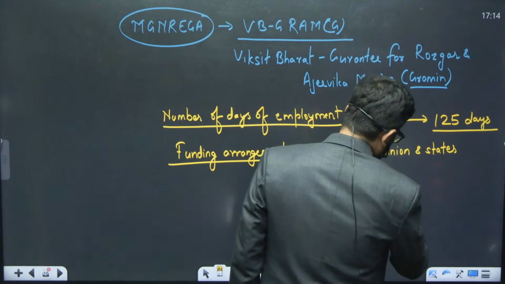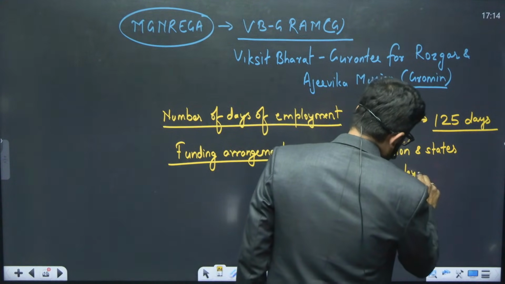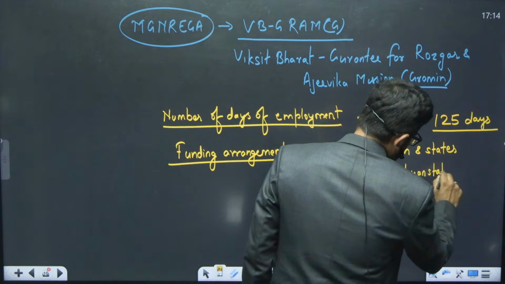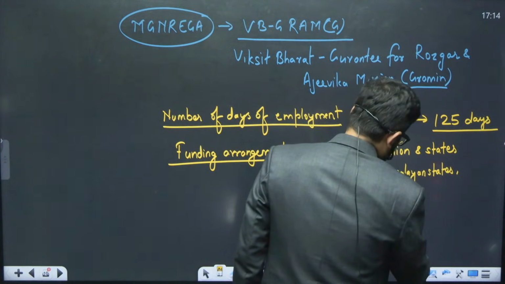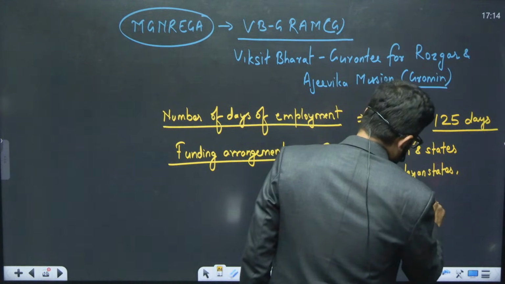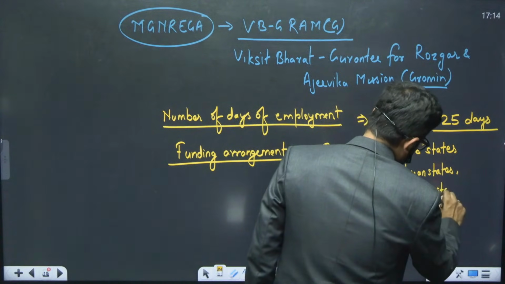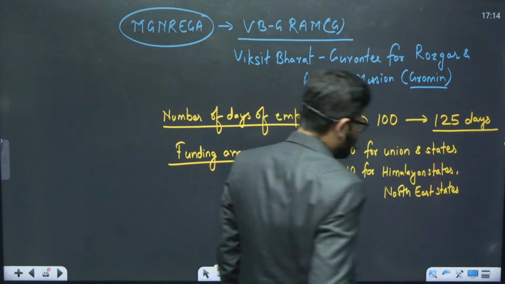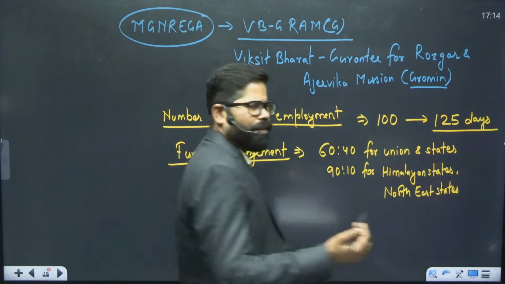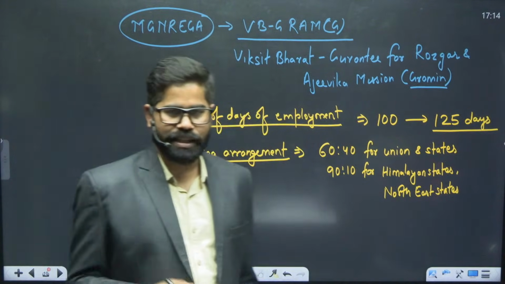Then what we will see is 90:10 for Himalayan states, northeastern states, okay, and full funding for UTs with no legislature.